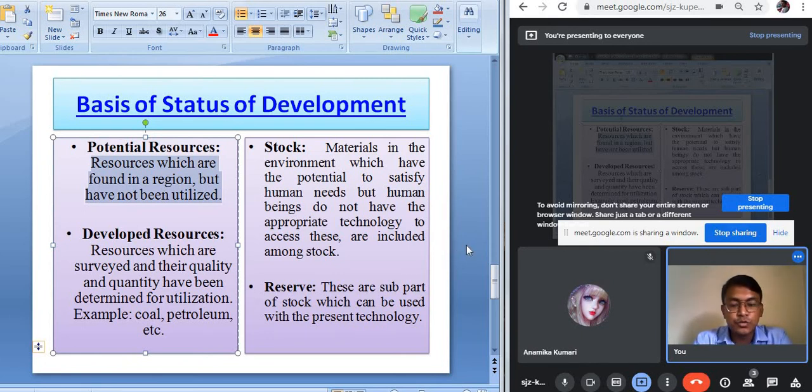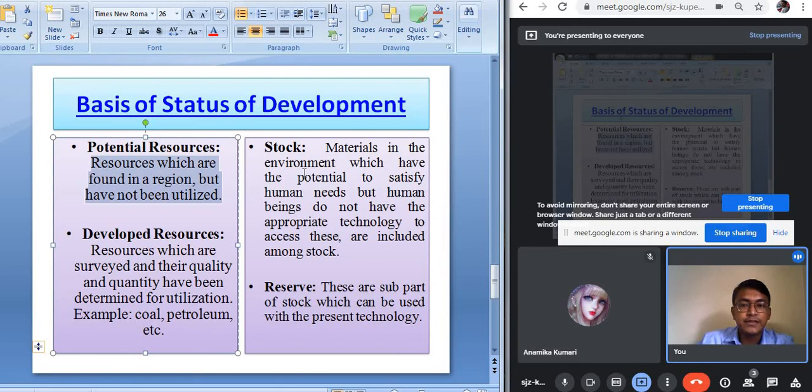There are some resources which have been developed fully, which means their quality and quantity have been surveyed. Suppose we have discovered a new coal field, the surveying of this coal field has been done, and we have estimated how much amount of coal is available and what is the quality of the coal. So that kind of resources are known as the developed resources. So resources which are surveyed and their quality and quantity have been determined for utilization are known as the developed resources. For example, coal, petroleum and all.